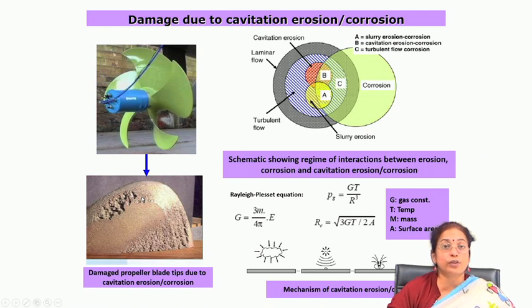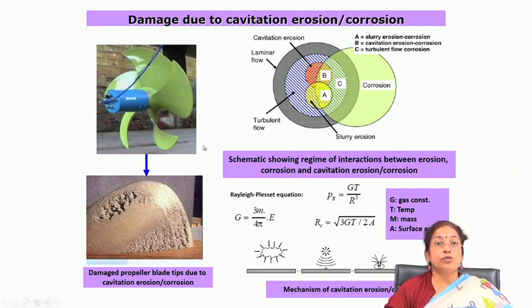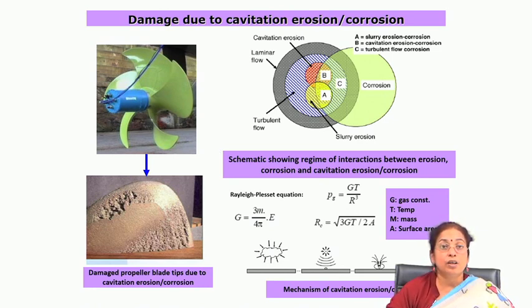If it is a coated component, the coating may be lost at a much faster rate as compared to normal erosion corrosion. So, if you are using a component which is moving in a flowing media, you will find that cavitation erosion is a common form of erosion problem. Cavitation erosion corrosion is the common form of corrosion of that component, because as soon as there is erosion at a much faster rate, the freshly exposed surface gets corroded and then again eroded.